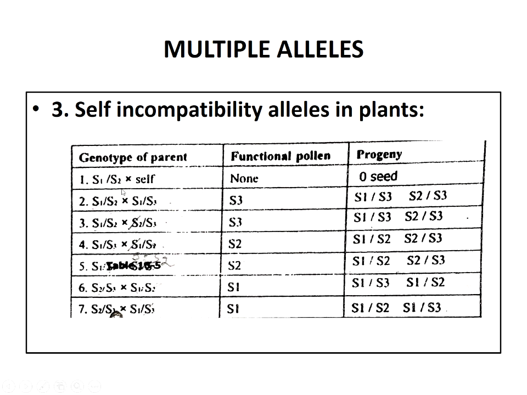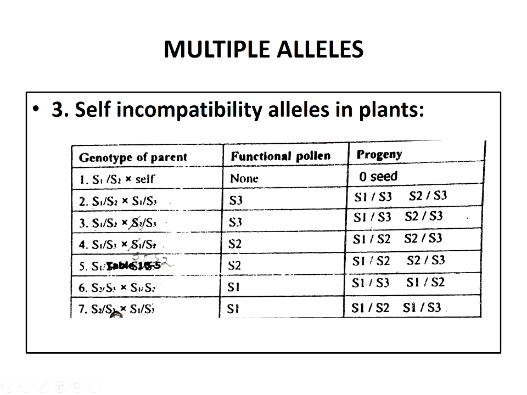In the second genotype of the parent, S1, S2 is crossed with S1, S3. Here the functional pollen is S3, and the progenies formed are S1, S3 and S2, S3. In the third one, S1, S2 is crossed with S2, S3.